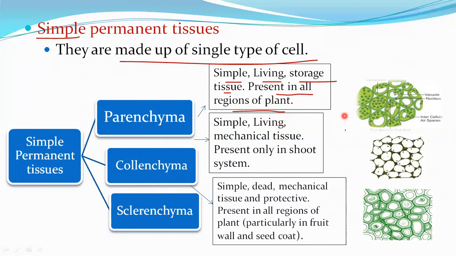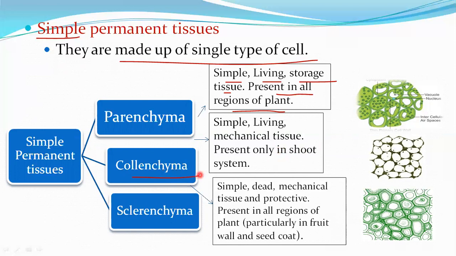Then you can see the diagrammatic representation of parenchyma, usually spherical in shape, polygonal, elongated or oval in shape, generally isodiametric. Here you can see the cells have thin walls and are made up of cellulose. Here cells are loosely packed, or you can see more intercellular spaces. Only sometimes it is closely packed.